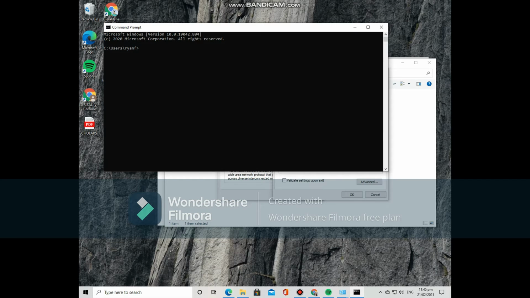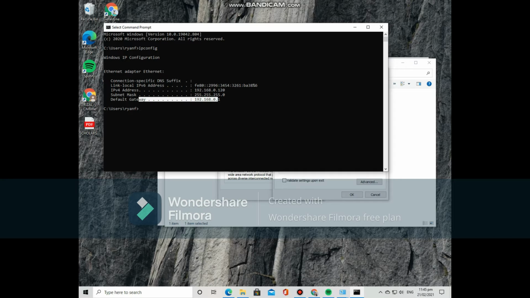Then type ipconfig. And now you see my current IP address, which is 192.168.0.120, and my default gateway 192.168.0.1.